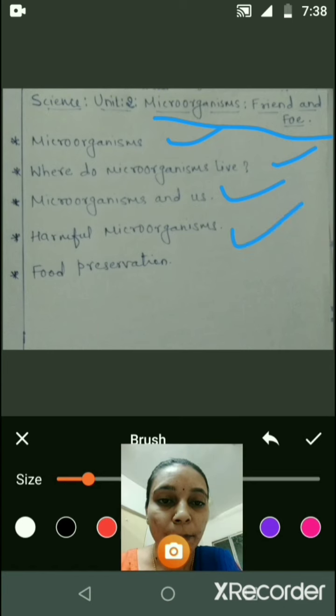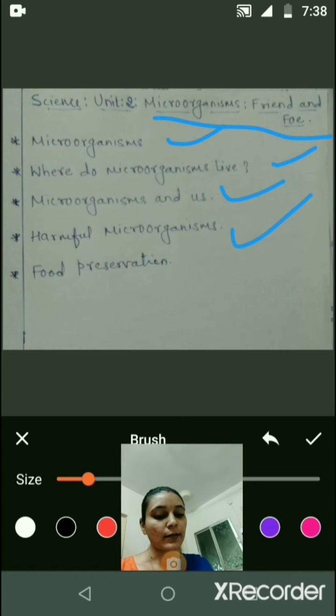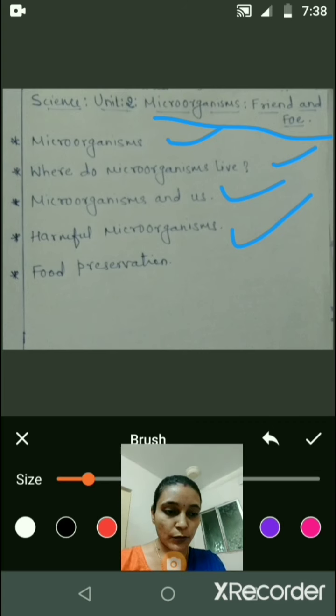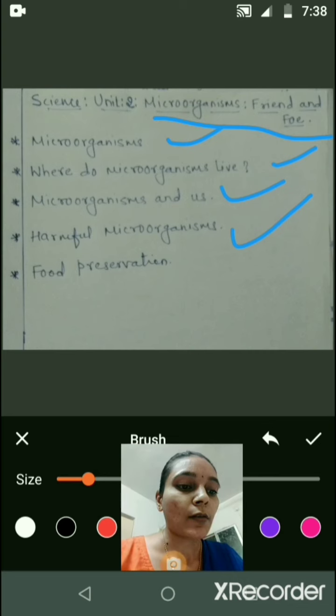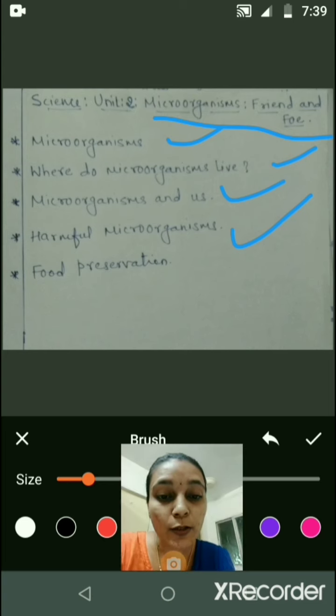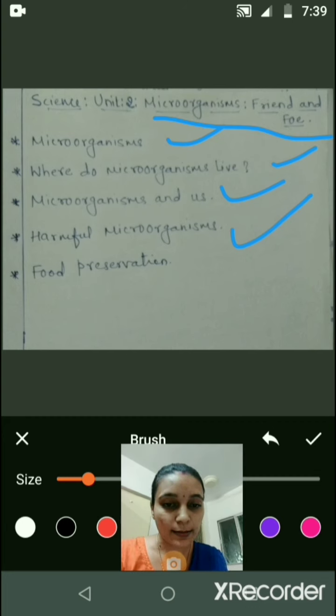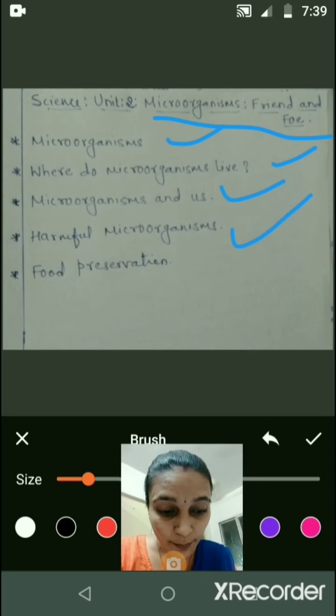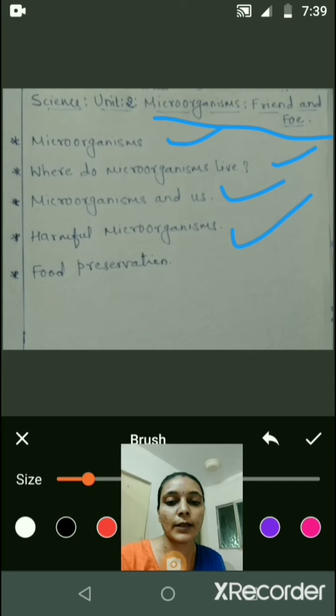Let us start the fourth topic, that is harmful microorganisms. We have seen microorganisms are useful to us, but some microorganisms are harmful towards us also. For example, some diseases can be spread from the infected person to the healthy person through air, water, food or physical contact. These are called communicable diseases, for example cholera, common cold, chickenpox and tuberculosis, that is TB. Okay, these are the communicable diseases.